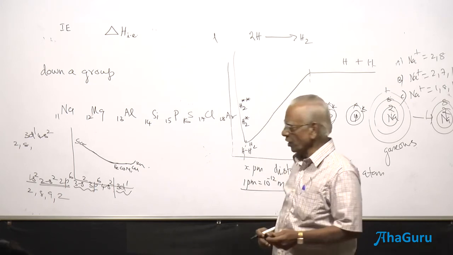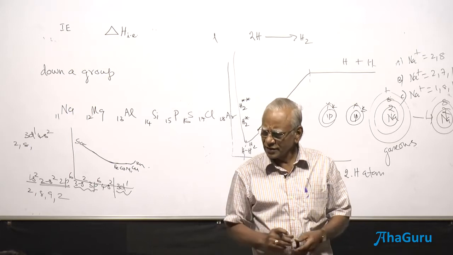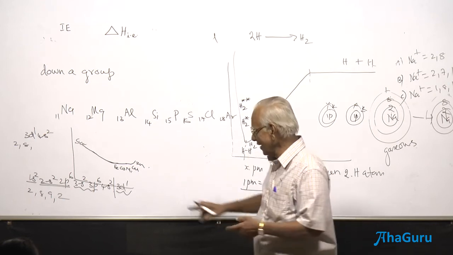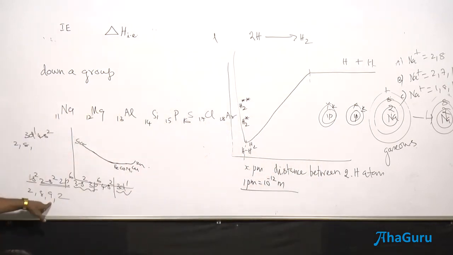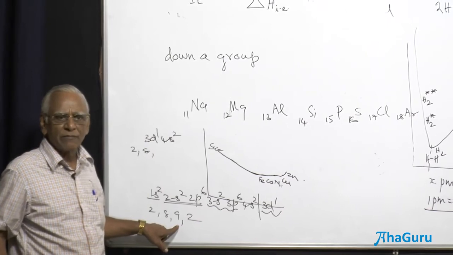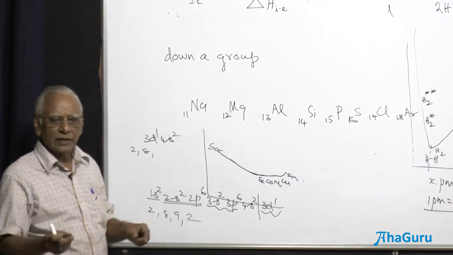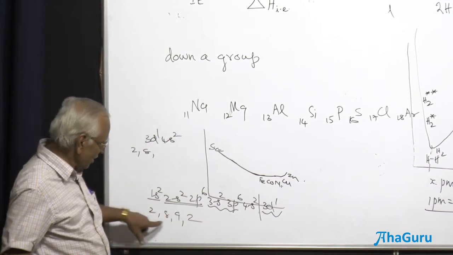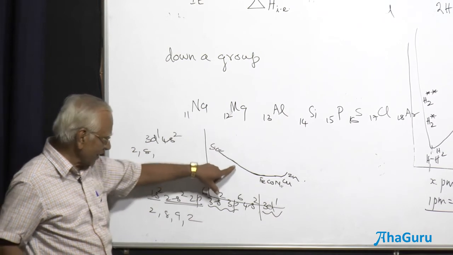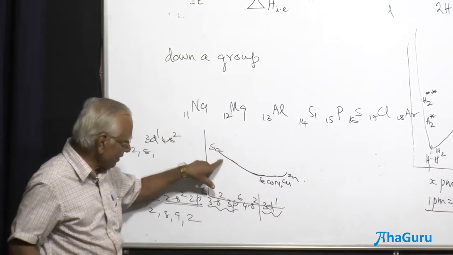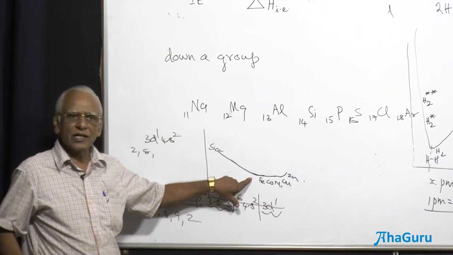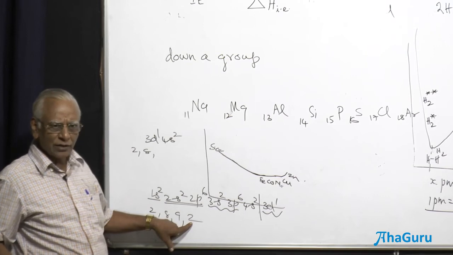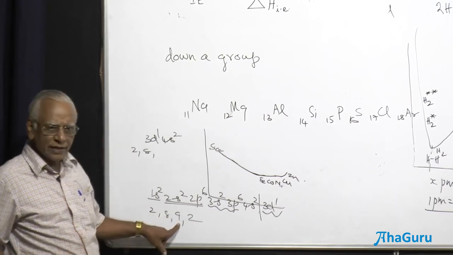Now, how many protons are there in scandium? 21 protons. And this penultimate shell can accommodate a maximum of how many? 18. So there are lots of empty spaces over there, and the next electron can go there. Therefore, simultaneously, the nuclear charge increases, and the effective nuclear charge increases, because you are not adding to the last shell. With one more electron, titanium, you are adding an electron to the penultimate shell.